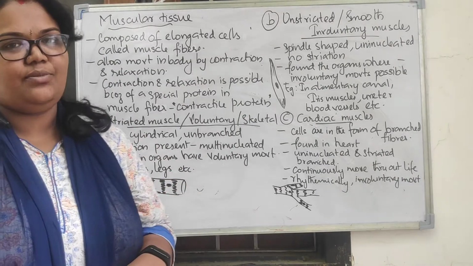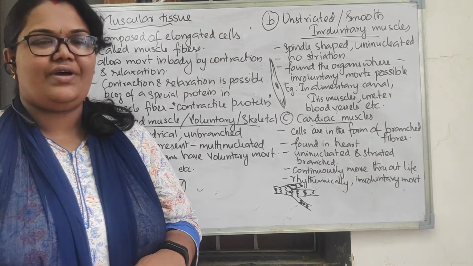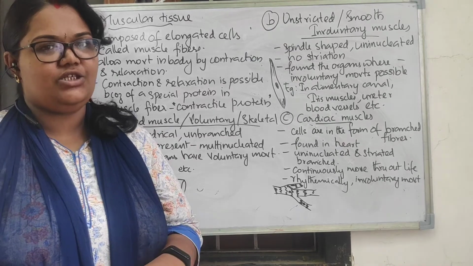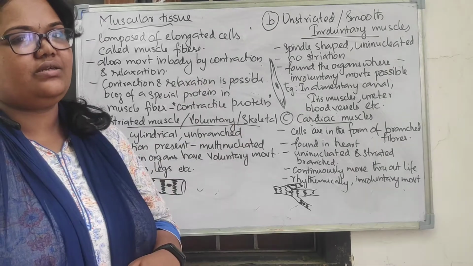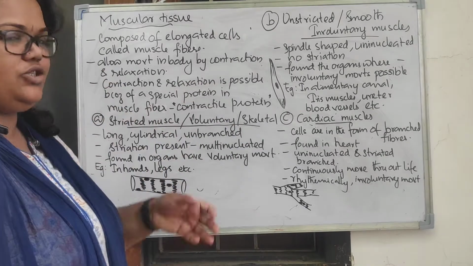Today our topic is muscular tissue. We have discussed different types of animal tissue: the epithelial tissue and the connective tissue. The third type of tissue we are discussing here is the muscular tissue.